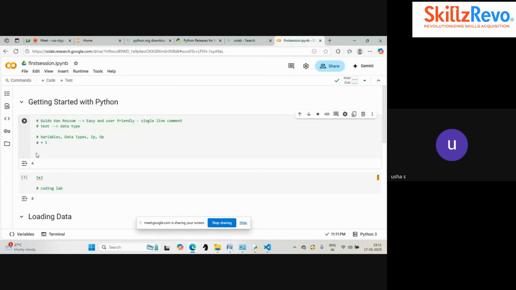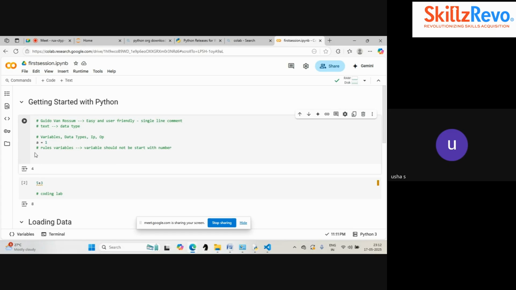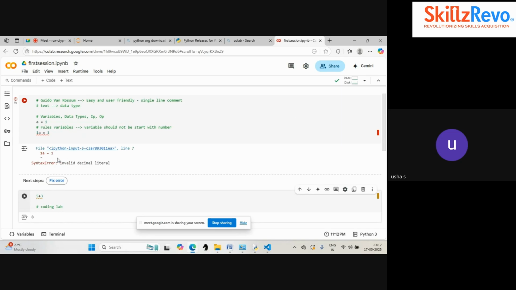So you can create a variable with some rules. What are the rules for variable creation? For anything in a program, we have several rules. For creating variables, the variable should not start with a number. If I write 1a equal to 1, this is a wrong way to declare a variable. You can see a red line coming here, which means it's a wrong way to create a variable. If I run this, I will get an error. You can see that it is a syntax error.